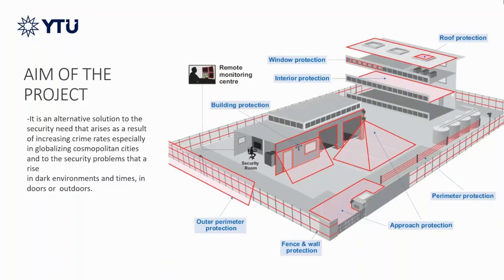We wanted to produce an alternative solution to these problems by bringing an innovative perspective within the scope of a mechatronics project. In our project, we aim to target light source in dark environments with light sensors. In this way, we will design a system that aims to minimize security flaws that may occur in dark environments and times.